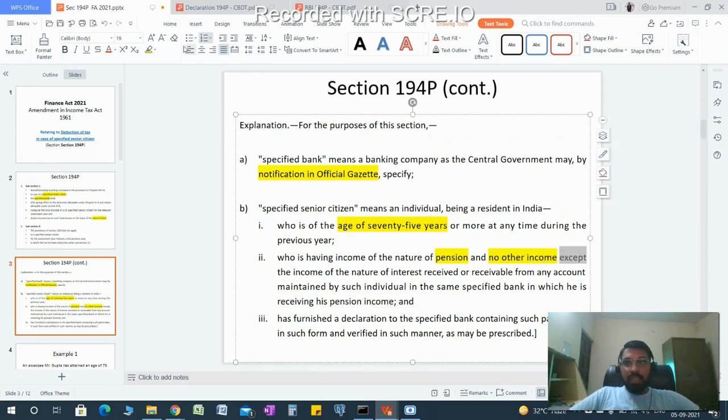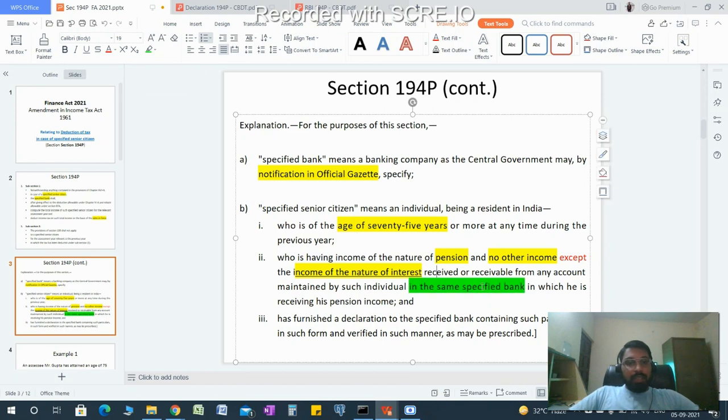He can have income, he must have income from pension. It is the condition, and income in the nature of interest. But such income in the nature of interest must be received on any account maintained by such individual in the same specified bank. It is the condition.